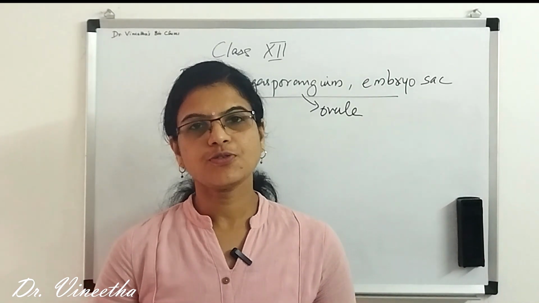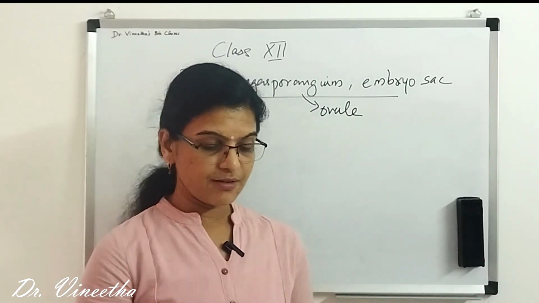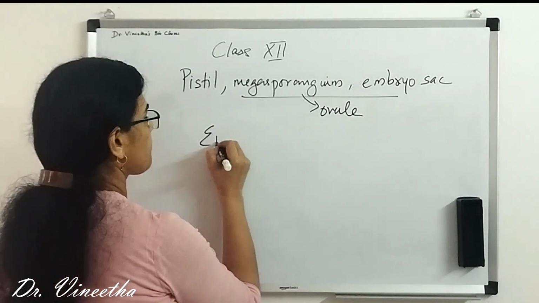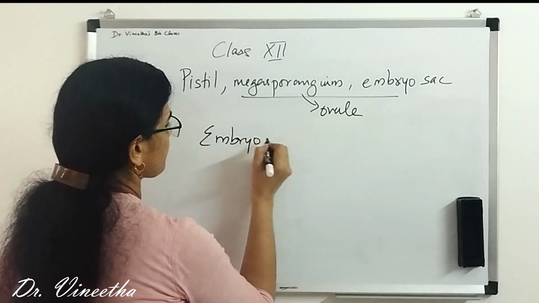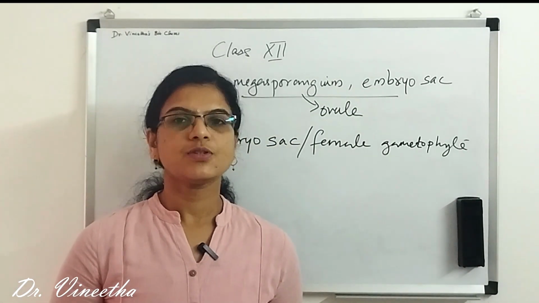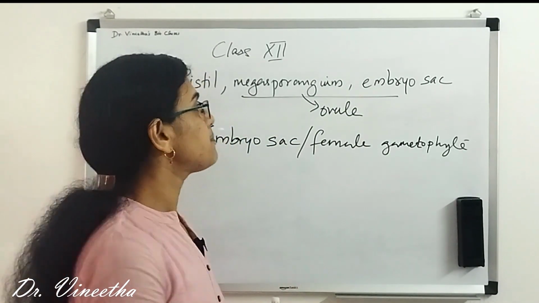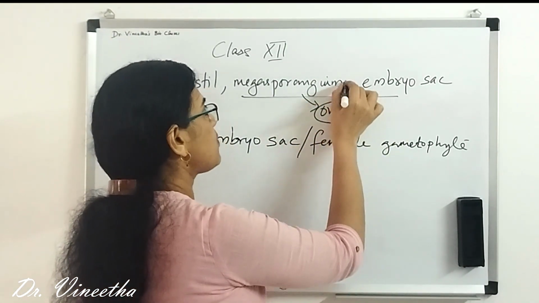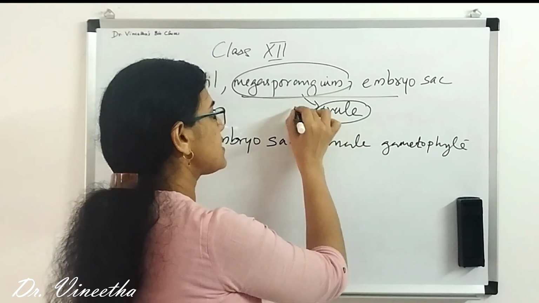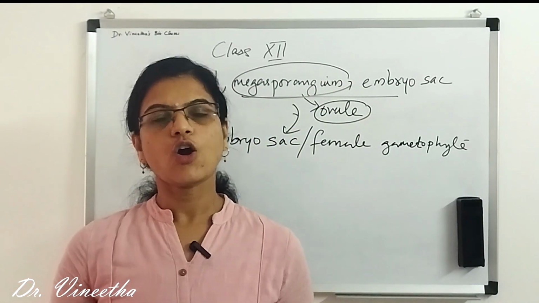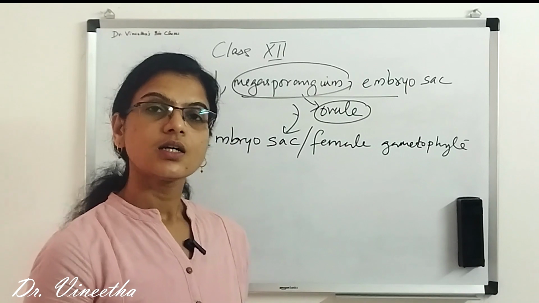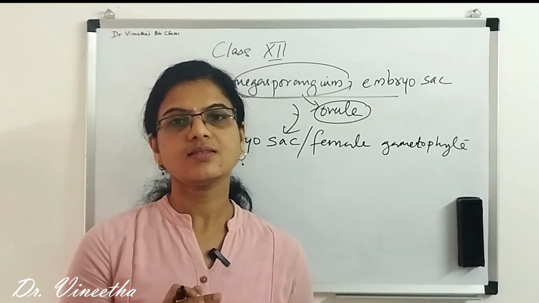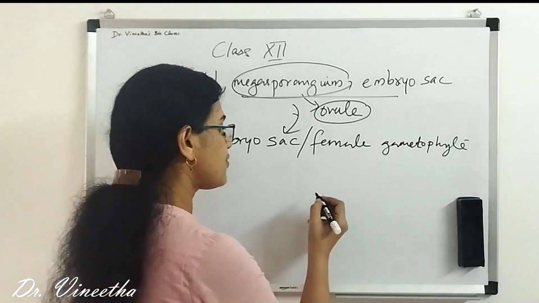The female gametophyte is otherwise known as the embryo sac. The female gametophyte or the embryo sac develops from the megasporangium or ovule. The ovule is a very small structure which is attached to the placenta by a structure called the funicle.